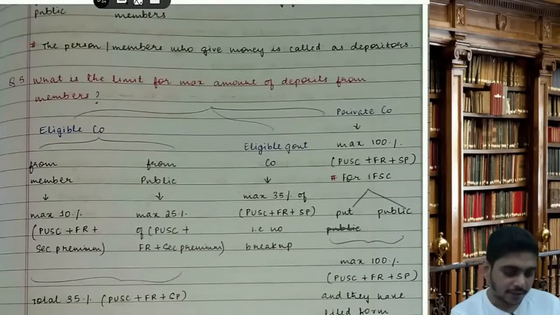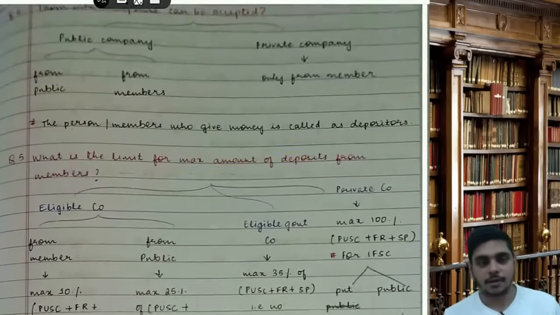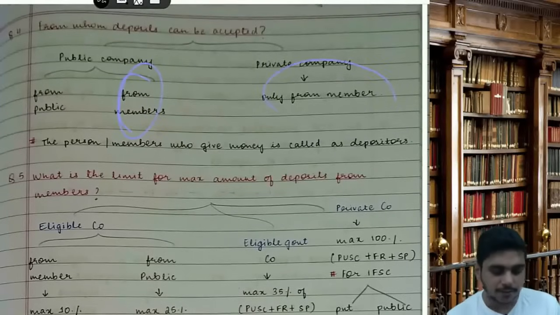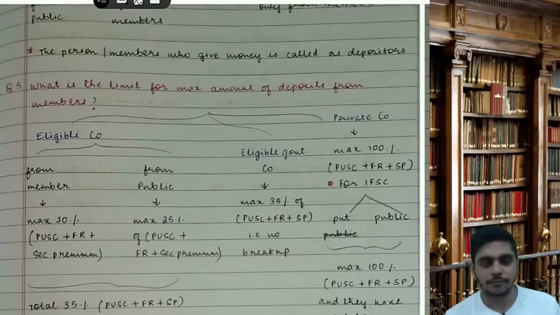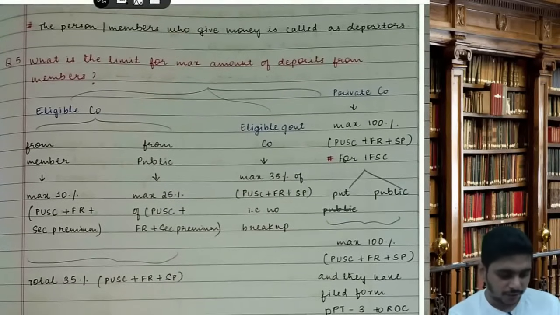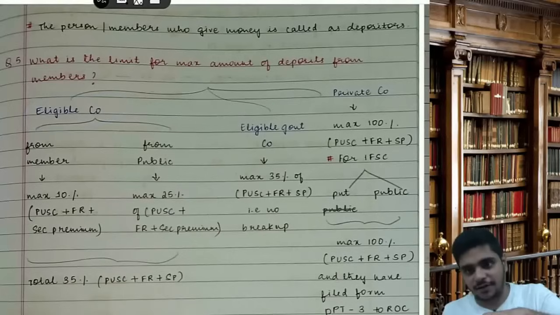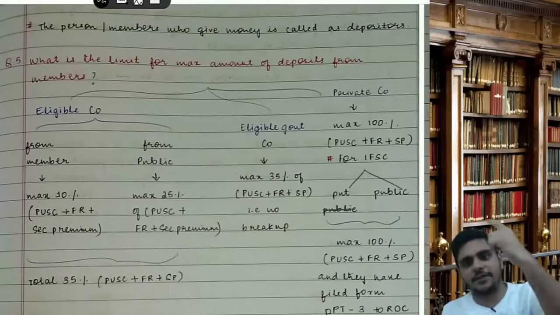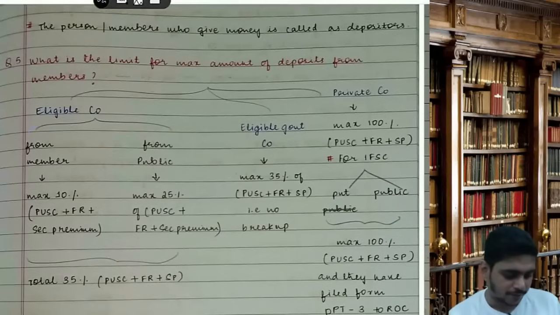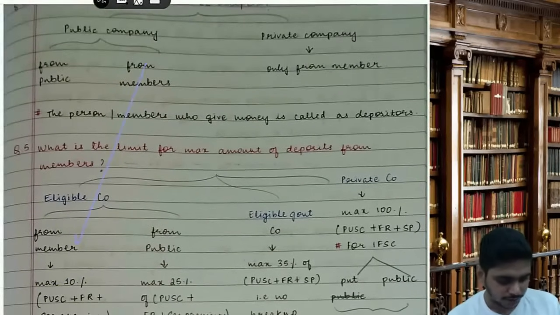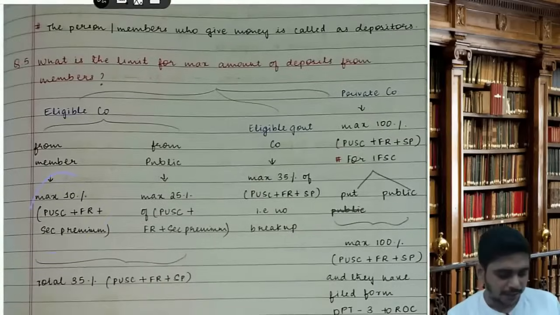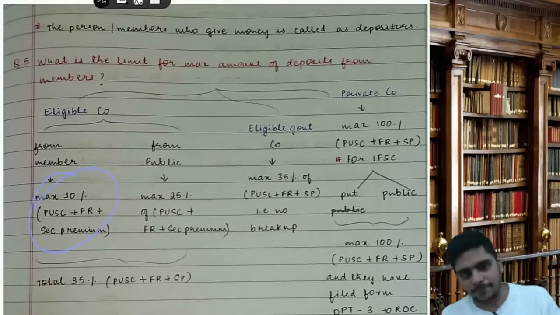Then, sir, what is the limit for max amount of deposits from the members? Okay, here we are studying members. In case of an eligible company, what is an eligible company? Public company, net worth 100 crores or turnover 500 crores and they pass SR and that SR is filed with ROC. So, eligible company can accept from members maximum 10% of paid up capital plus free reserve plus sec prem.